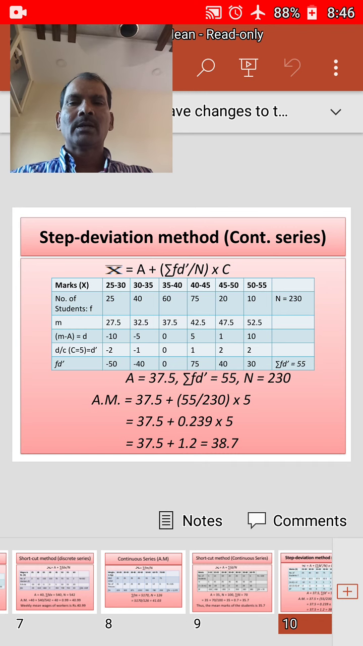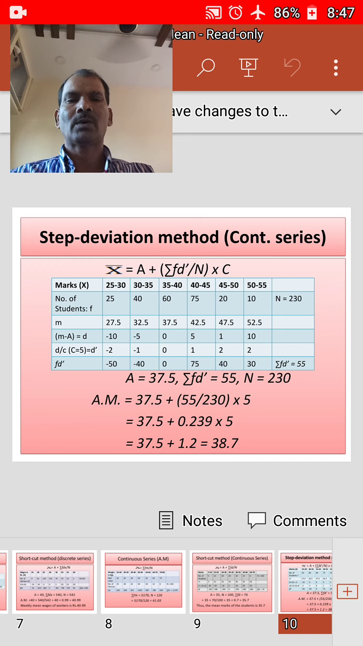Then we need to count d by c, the common factor we need to consider here. If we divide the same by 5, you will get minus 10 by 5, minus 2, minus 5 by 5, minus 1, 0 by 5, 0, 5 by 5, 1, this is 10 by 5, 2, and this will be 3 here.